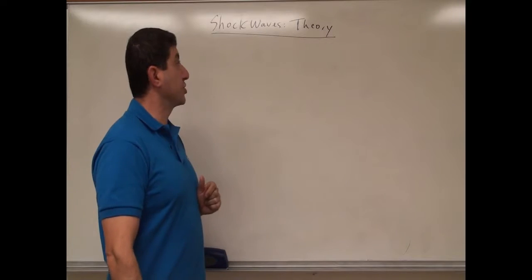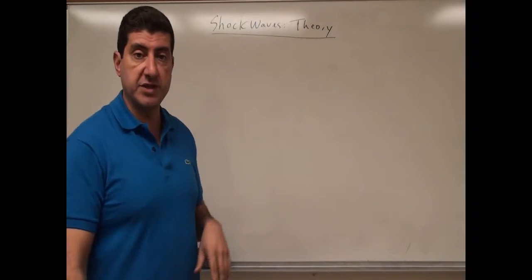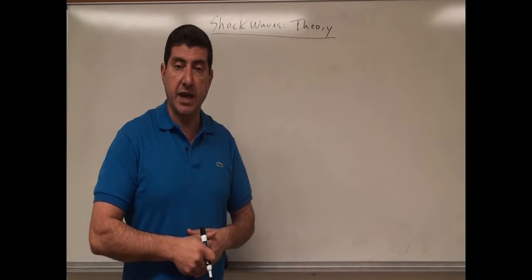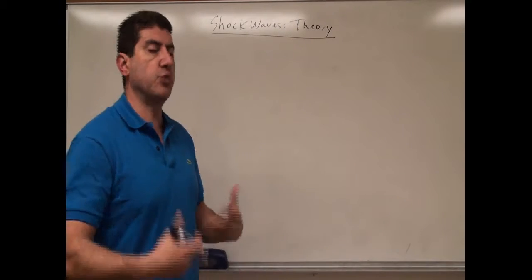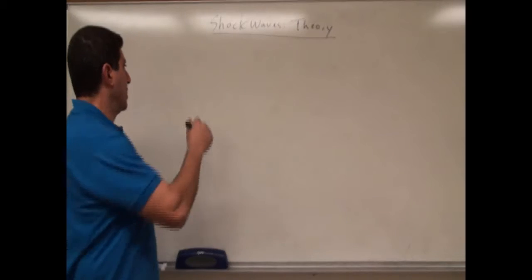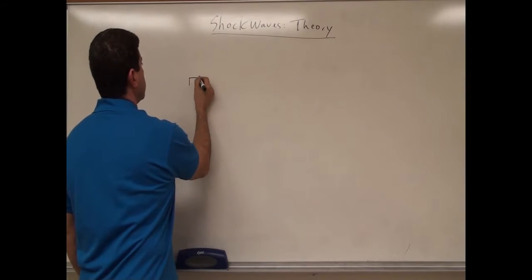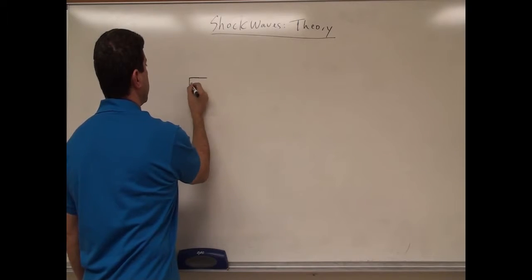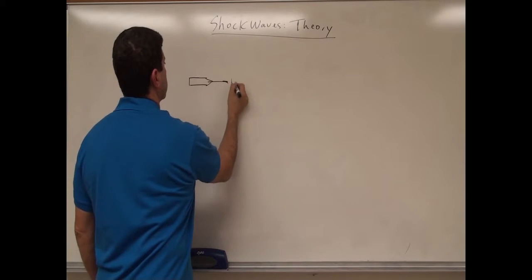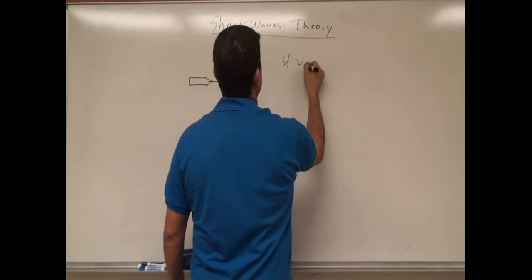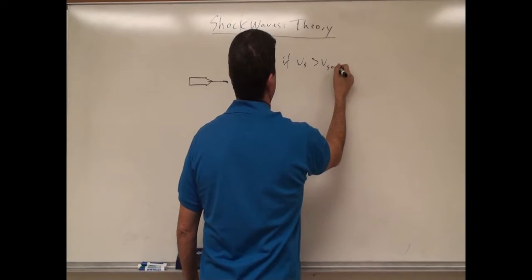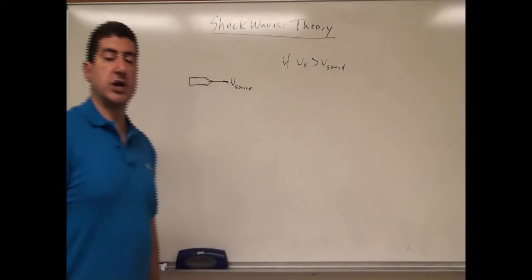Today we're going to cover the theory behind shock waves, how shock waves are created in air. The same phenomenon happens in water, we call that bow waves. Okay, so when do shock waves occur? Well, when the source is traveling, let's say you have an aircraft, if the velocity of the source is greater than the velocity of sound, that is when the shock wave is created.